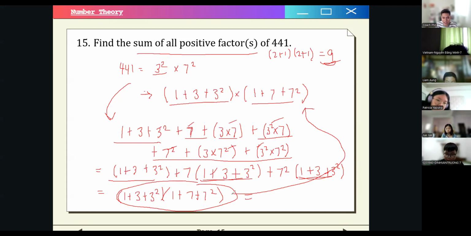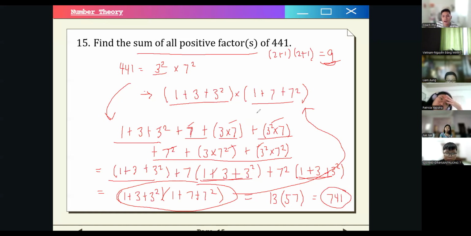So let's just calculate this. 1 plus 3 squared, which is 9. 4 plus 9 is 13. And then this one is 1 plus 7 is 8. Plus 7 squared, which is 49, is 57. So 13 plus 50 times 57 is 741.